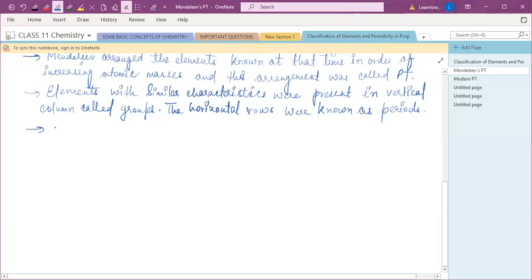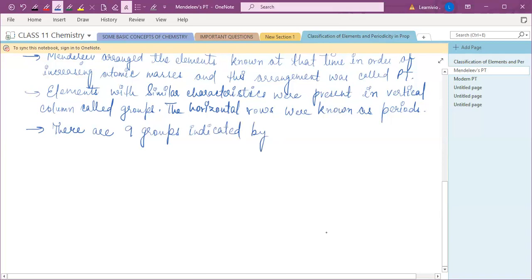Okay, and according to Mendeleev, how many groups are there? There are basically 9 groups, which are indicated by Roman numerals, right?